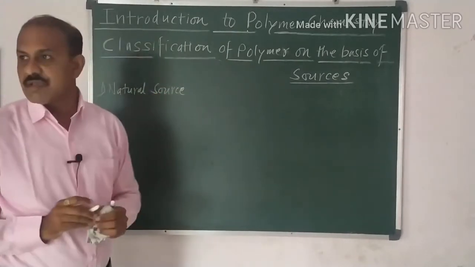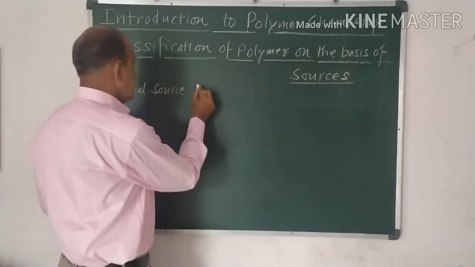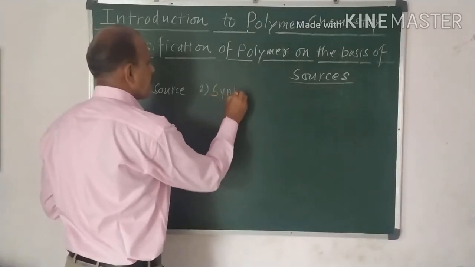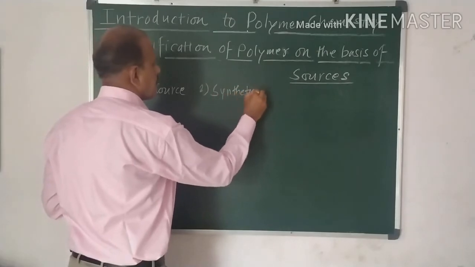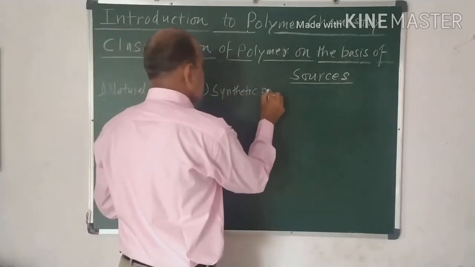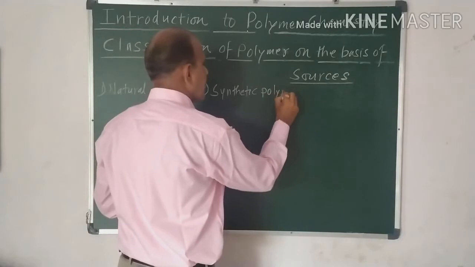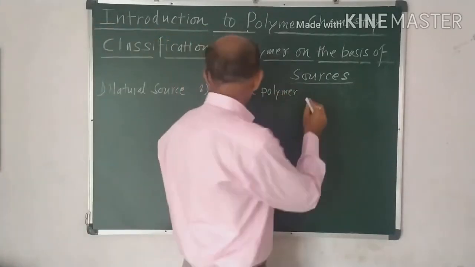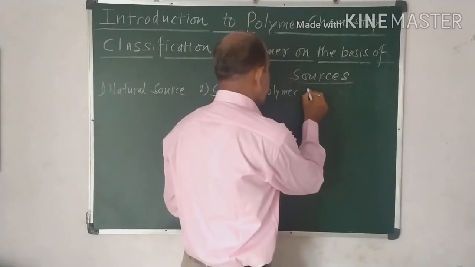Second one is the synthetic polymer, and next is the semi-synthetic polymer.